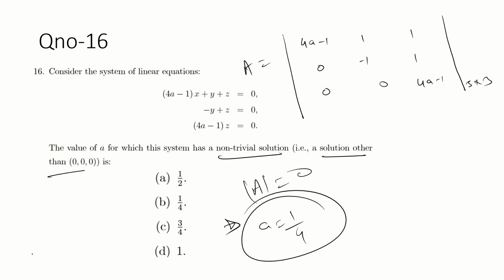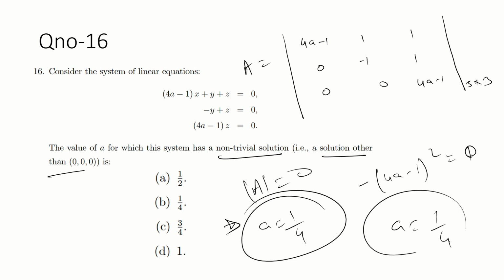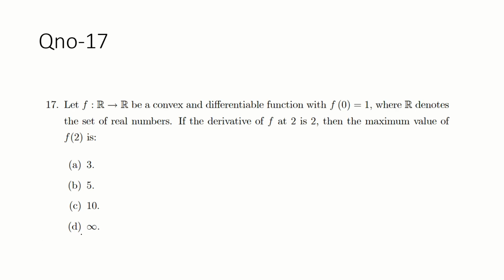So you will get the value of A is equal to what? Minus 4a minus 1 whole square is equal to 0. After doing this, you will get this. So A is equal to 1 by 4. Okay, 17.